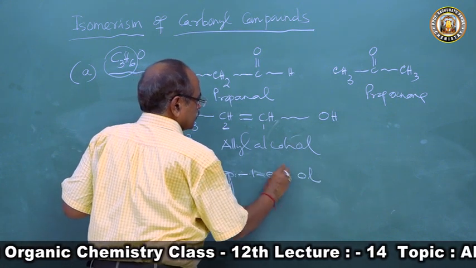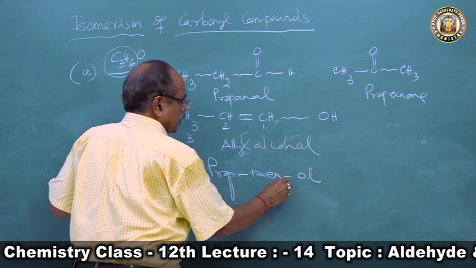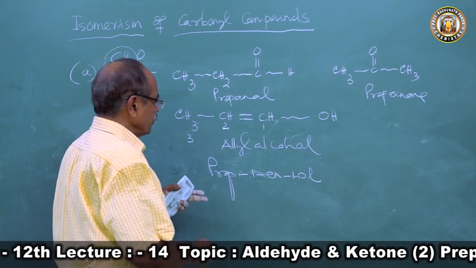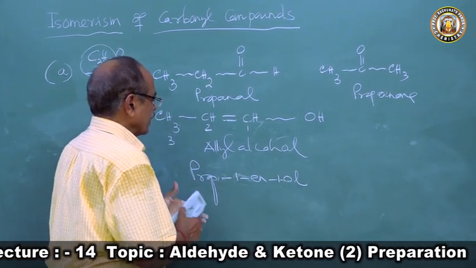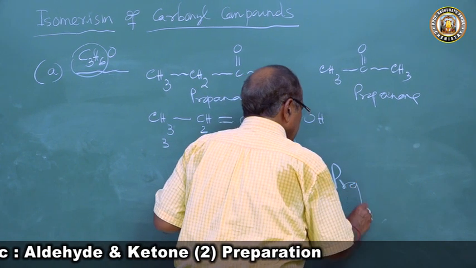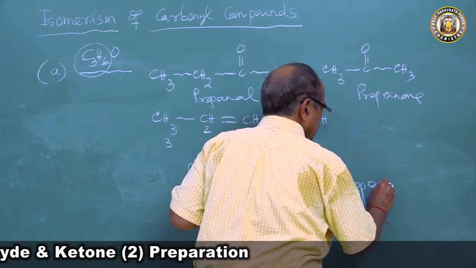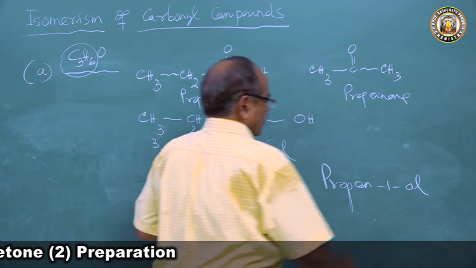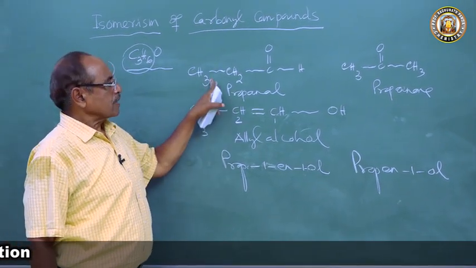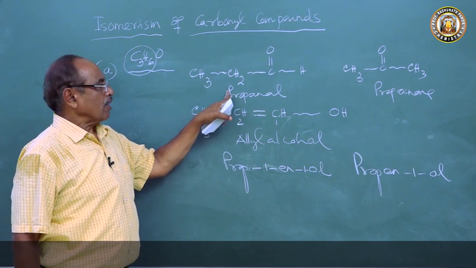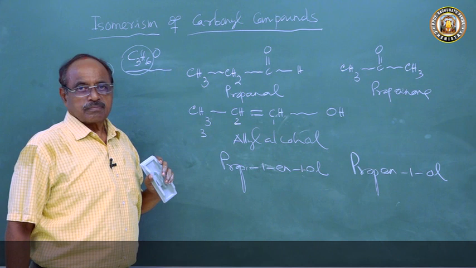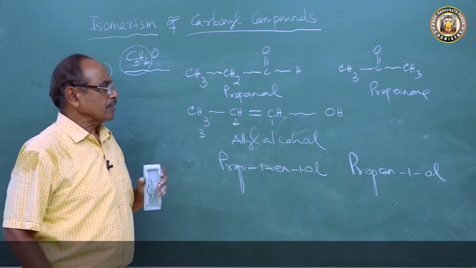1, 2, 3. So propene 1-ol. You can write prop-1-en-1-ol, or you can also write propen-1-ol. This allyl alcohol is a functional isomer of acetaldehyde, propionaldehyde and propanone. They can be functional isomers.